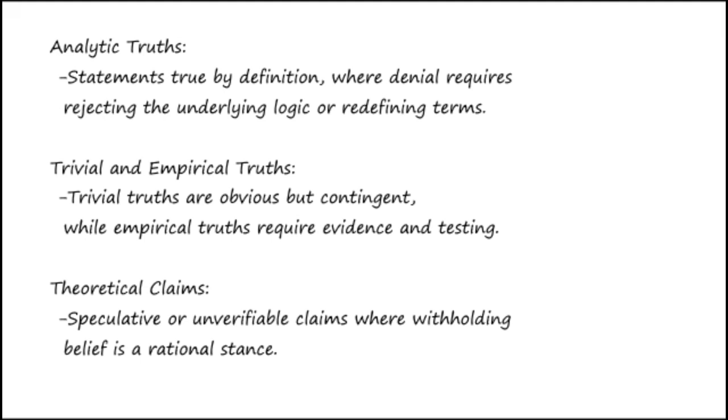Types of propositions and their epistemic treatment. Analytic truths. Analytic truths are necessarily true by definition, and denying them is irrational. For example, all bachelors are unmarried. Disbelieving an analytic truth requires either rejecting the underlying logic or using a different definition of key terms. In such cases, interlocutors should first establish a consensus on definitions before proceeding with further discussion.